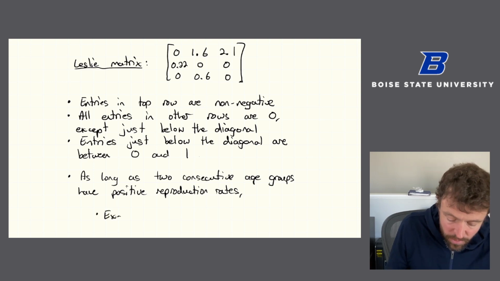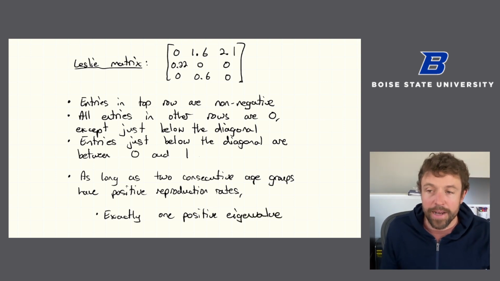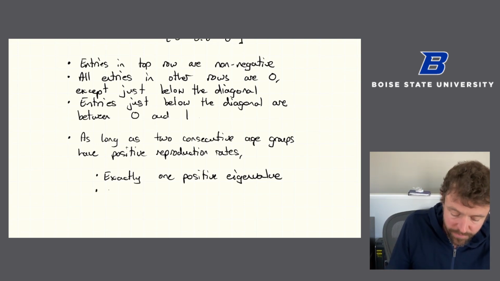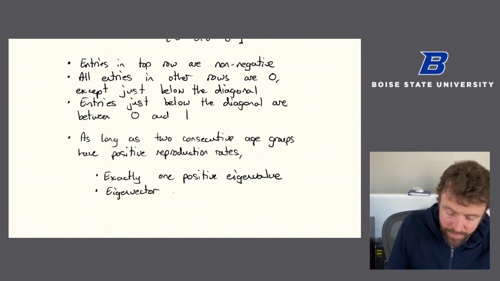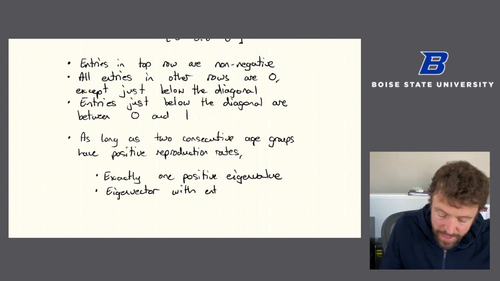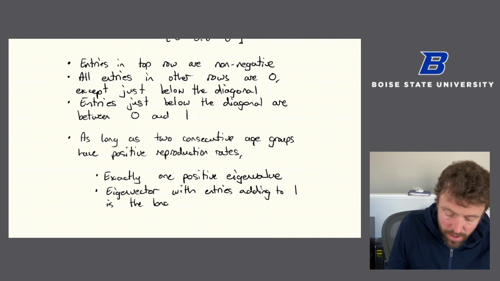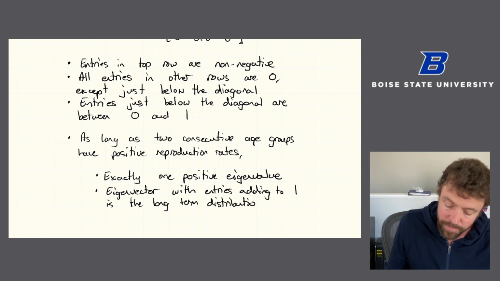It's going to have exactly one positive eigenvalue. And this eigenvalue represents a steady state solution, in that it's a one-dimensional eigenspace. So if we choose the eigenvector with entries adding up to 1, it will give us the long-term distribution of the age groups.